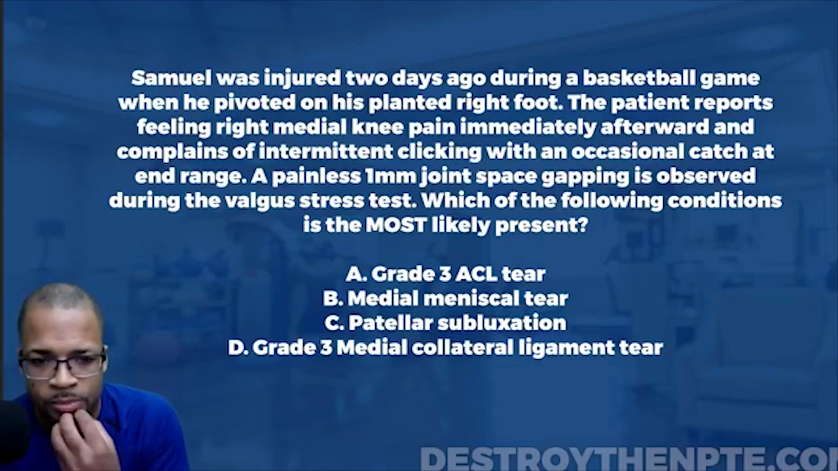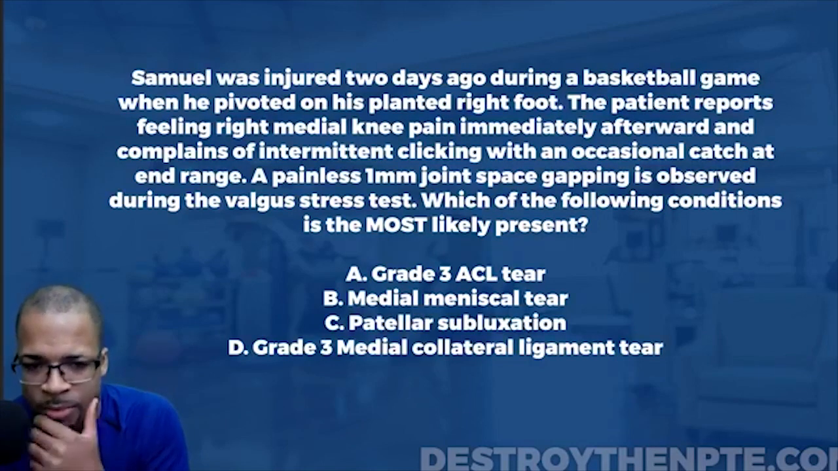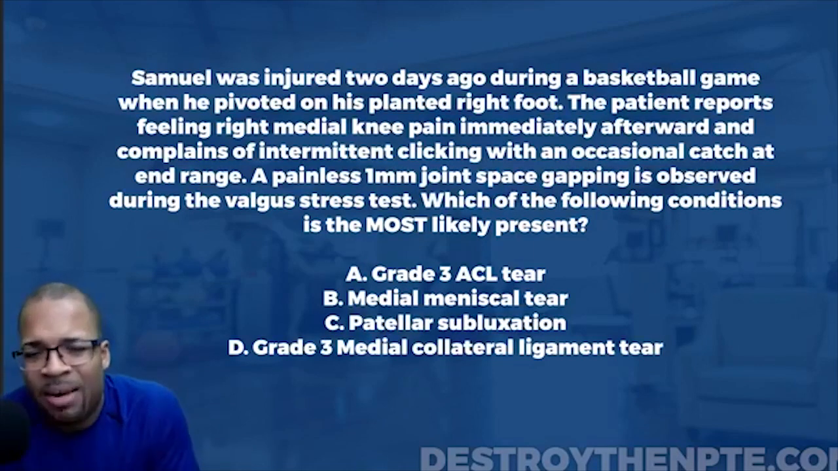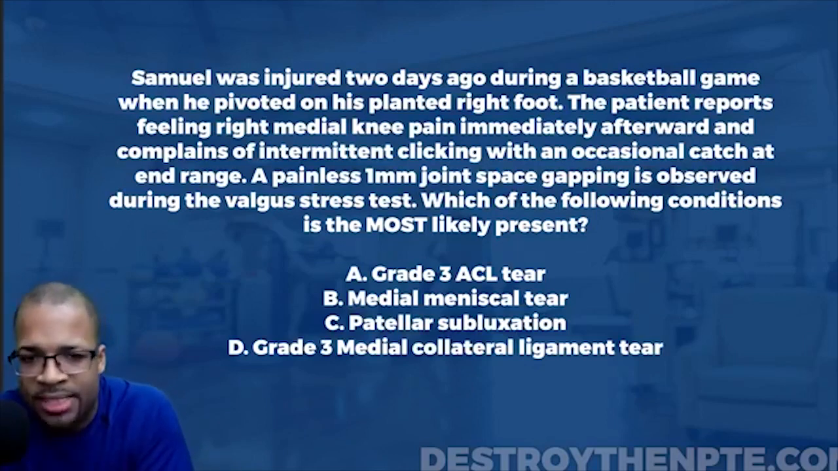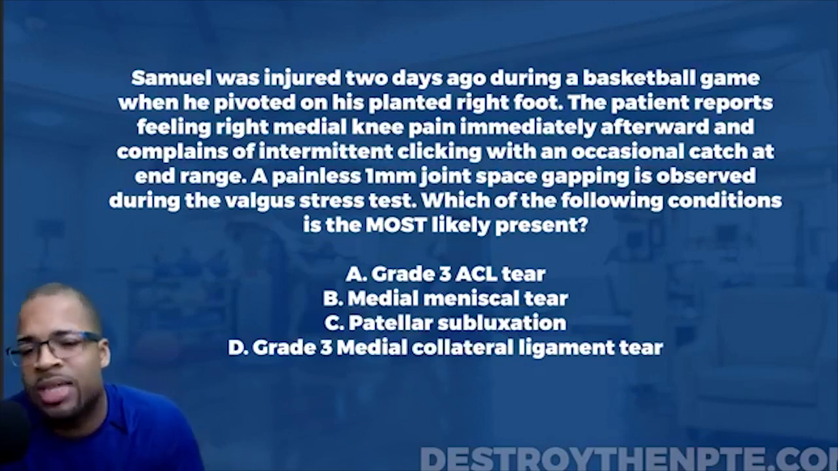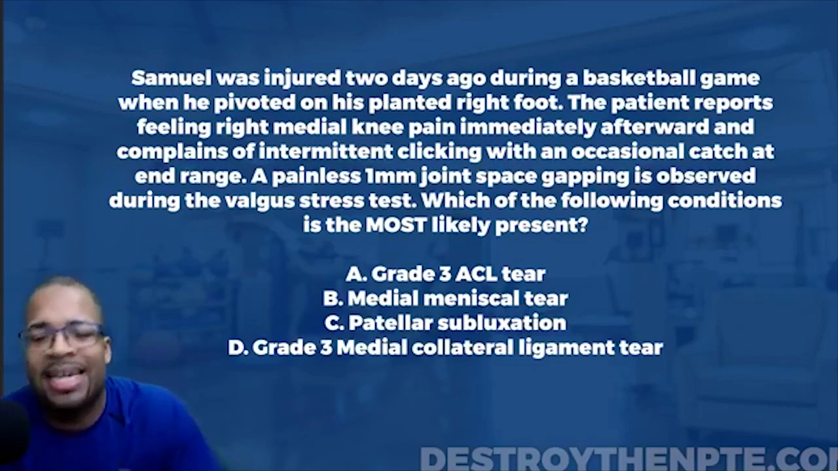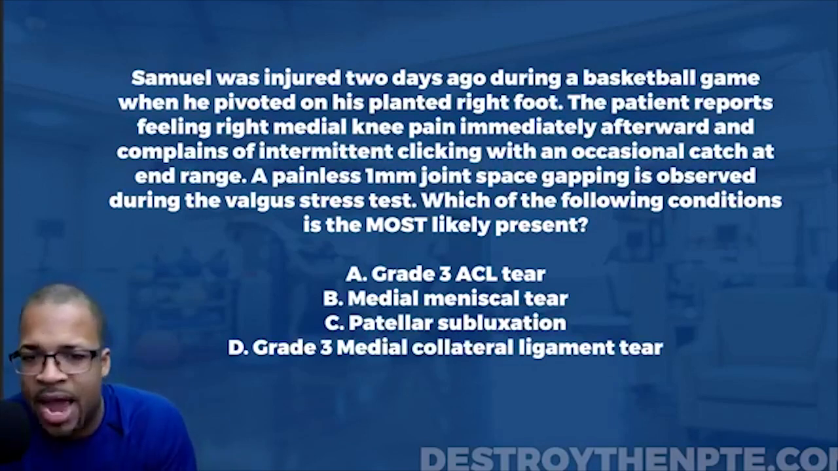Let's take a look. We got A, grade 3 ACL tear. B is medial meniscal tear. C is patellar subluxation. D is grade 3 medial collateral ligament tear. So A, grade 3 ACL tear, like we said in the beginning, yeah, there's a lot of potential that the person could have an ACL tear. But notice how they really don't say anything that is a telltale sign of the patient having that. There's no Lachman's test that we did. There was no MRI that was done that was letting us know this.